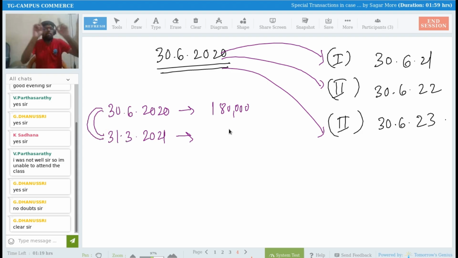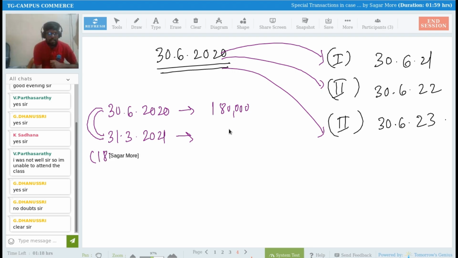Whenever you are preparing the balance sheet and profit and loss account, you are going to record 1,80,000 rupees payable, or 1,80,000 plus interest of 9 months payable. Interest also, right? You are going to show it in books of accounts, in the balance sheet and in the profit and loss account. That is, we have to pay 1,80,000 rupees to the executor along with interest for 9 months. So I need to calculate interest for 9 months from 30th of June up to 31st of March. Yes, sir. So it comes to 9 months of interest.